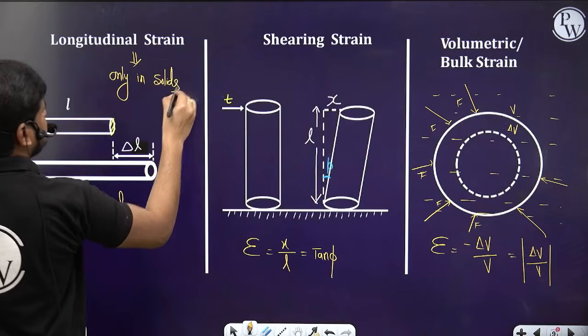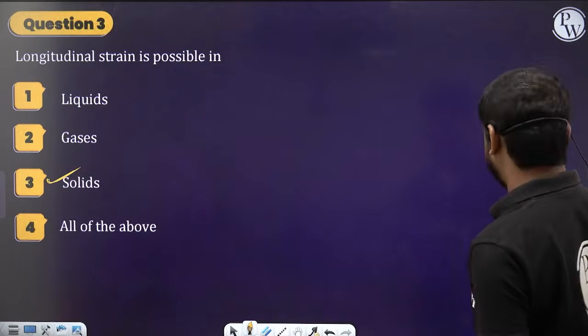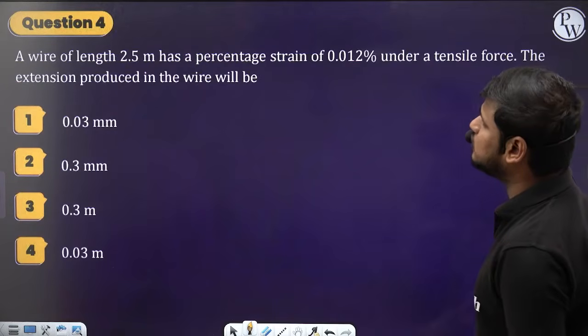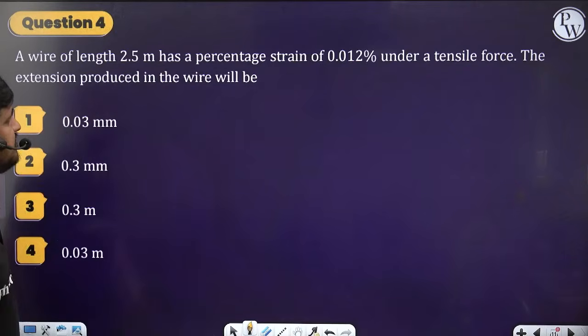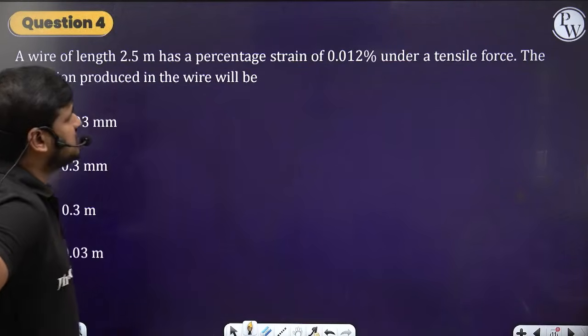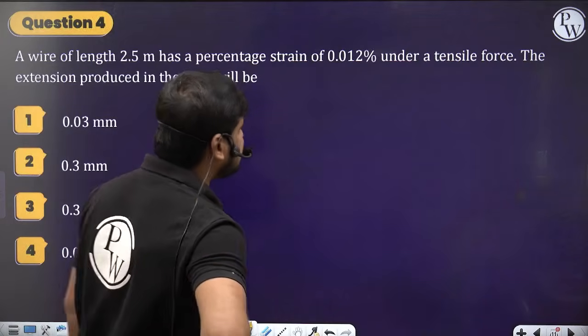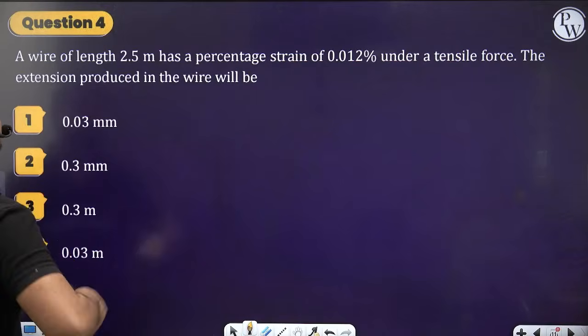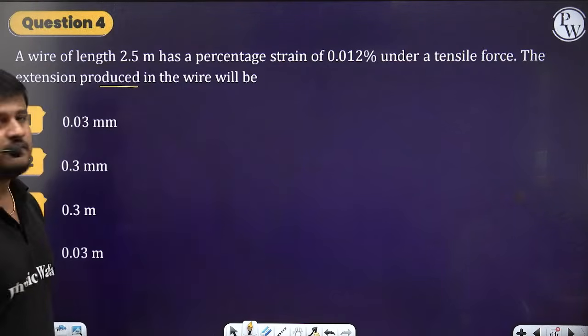Done? Chalo. So direct theory question, you should remember that. Then, next, we have got the question. Try to do this question. A wire of length 2.5 meters has a percentage strain 0.012% under a tensile force. So the extension produced in the wire will be, see here.